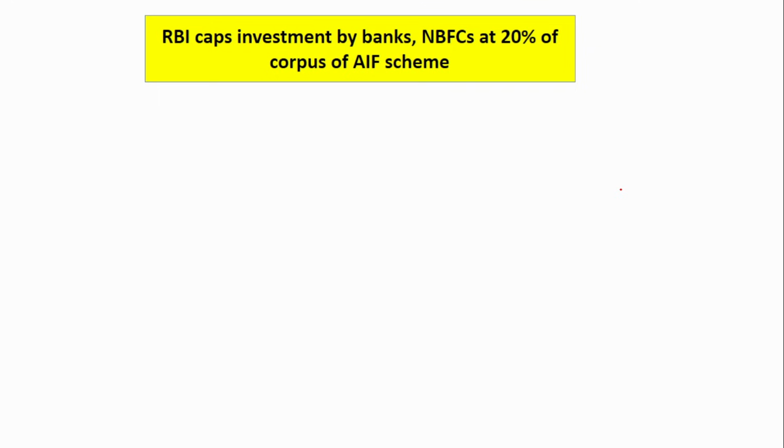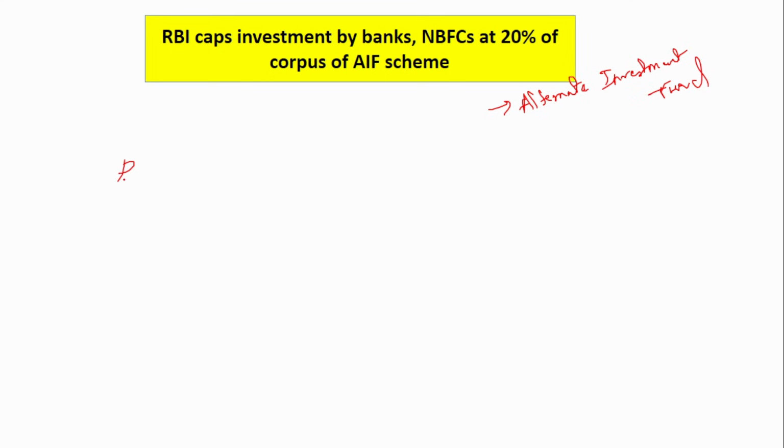Next is RBI caps investments by banks and NBFCs at 20% of the corpus of the AIF. AIF is nothing but alternate investment fund. Okay, so banks invest their money in the alternate investment fund. It is just an investment opportunity through which the bank will earn some money. Okay, so this is permitted by the Reserve Bank of India. Now what is this capping?